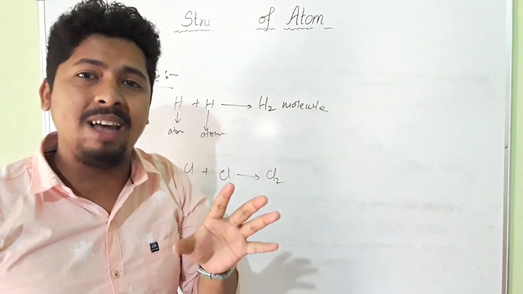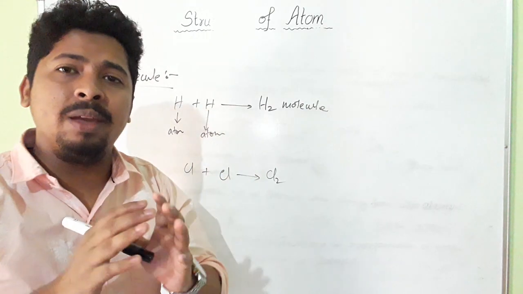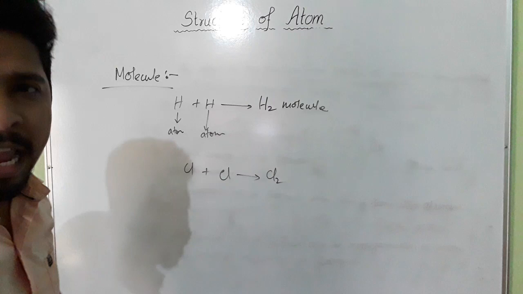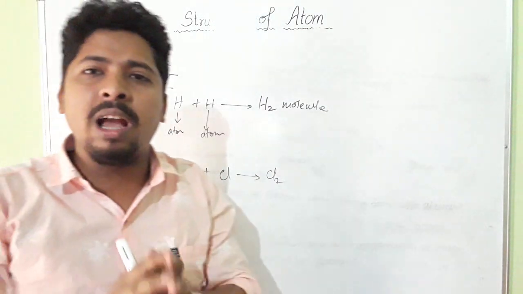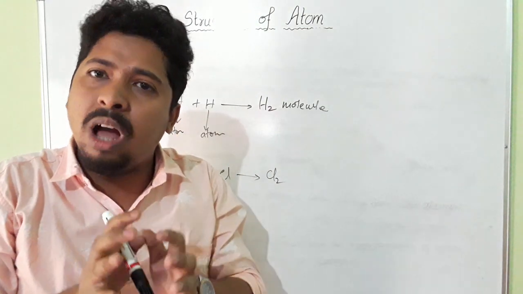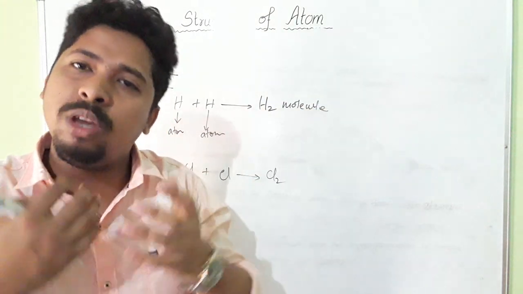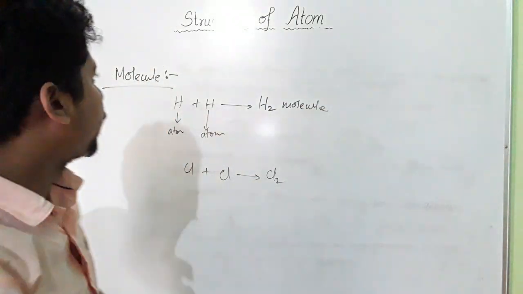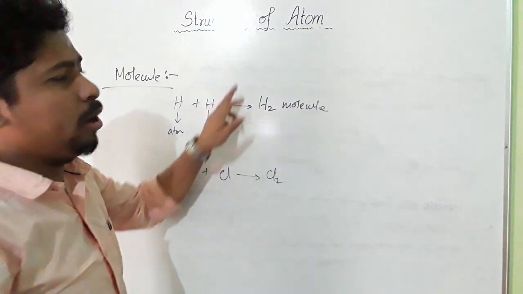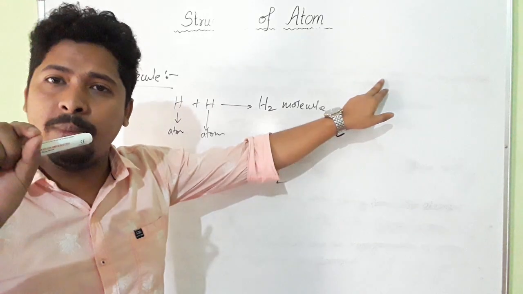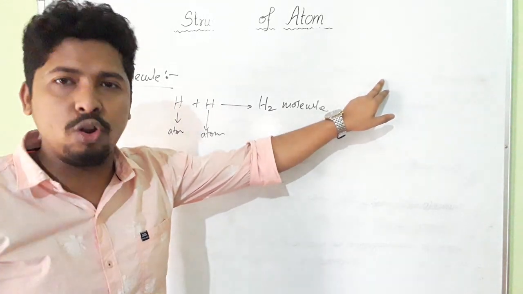And this molecule has the same properties to that of this element. ये जो molecule जिस element में रहेगा, इस molecule का जो property होगा, जिस element का जो property होगा, इस molecule का वही same property होगा. Okay, na? So when two or more atoms combine, they give rise to molecule. Okay, and a molecule has the same properties to that of this atom. Okay.